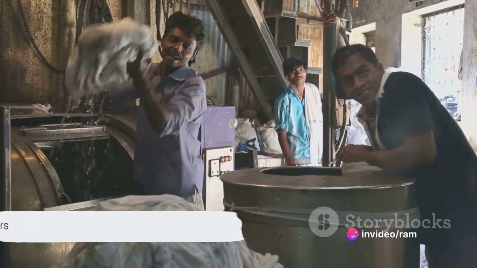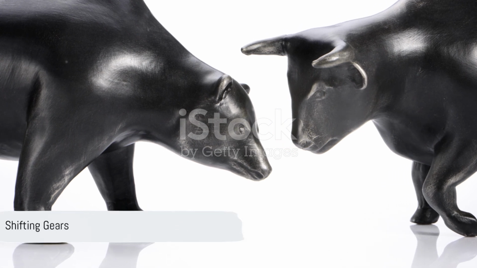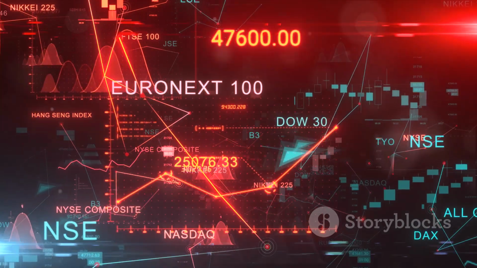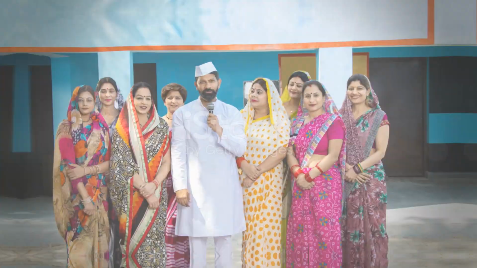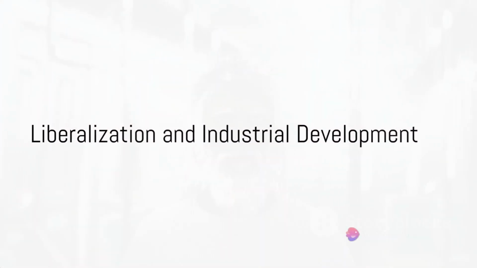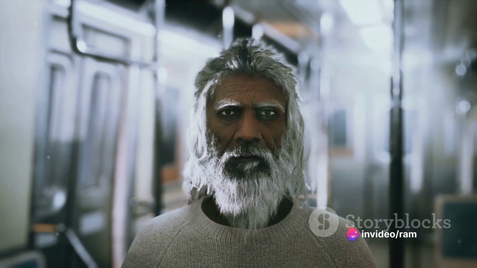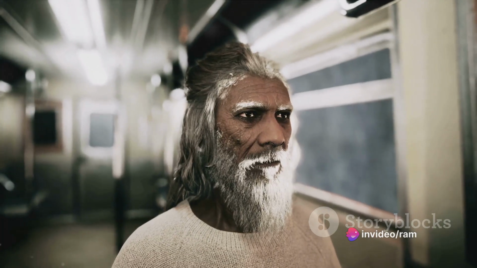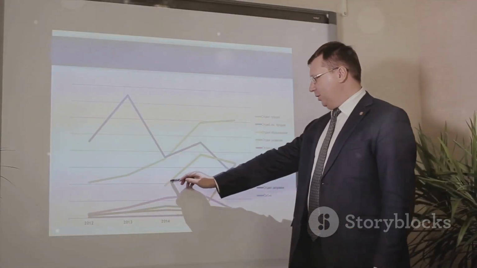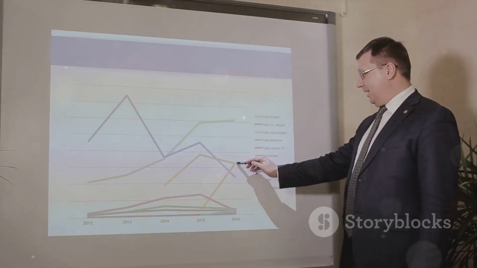Now let's shift gears a bit. Do you know what the terms bull and bear are related to? They are related to the stock market. The process of liberalization in the Indian economy is often associated with a particular person. Can you guess who? The answer is Dr. Manmohan Singh.